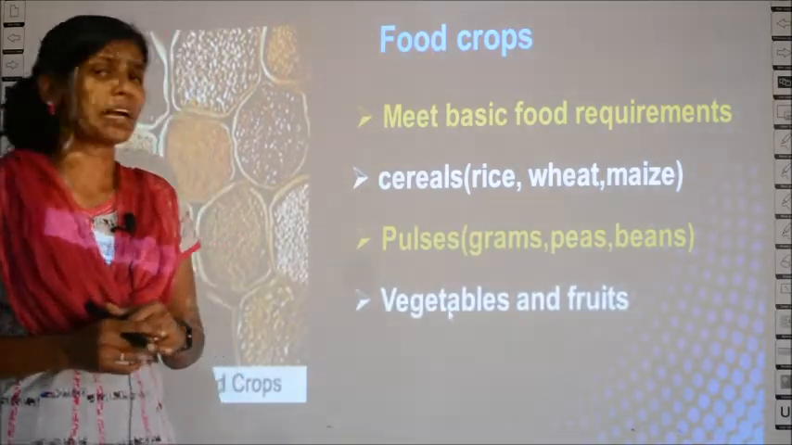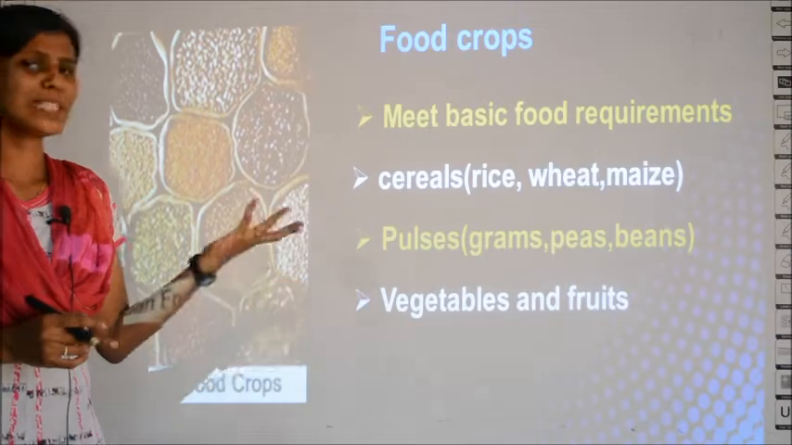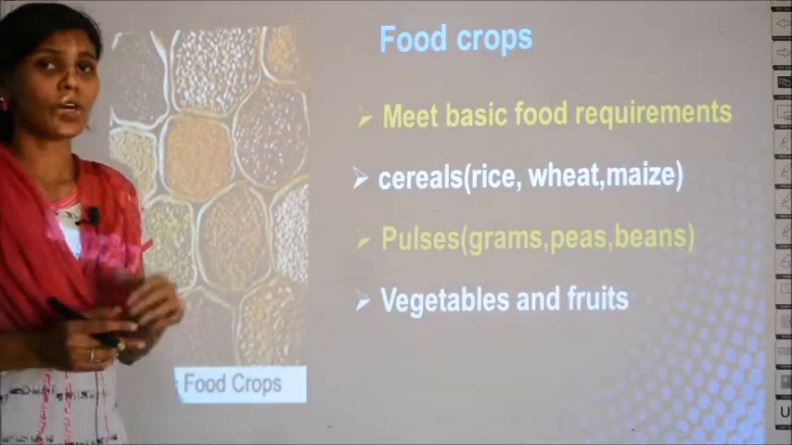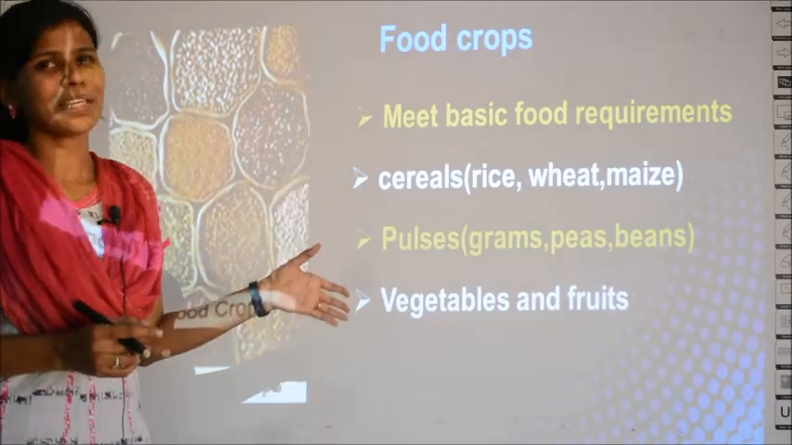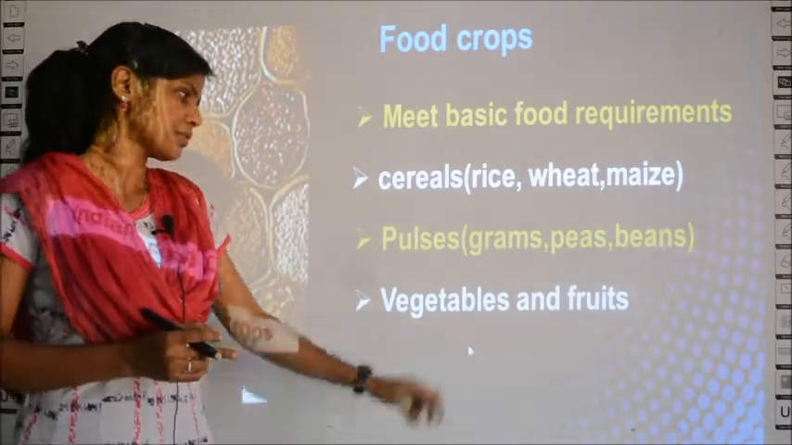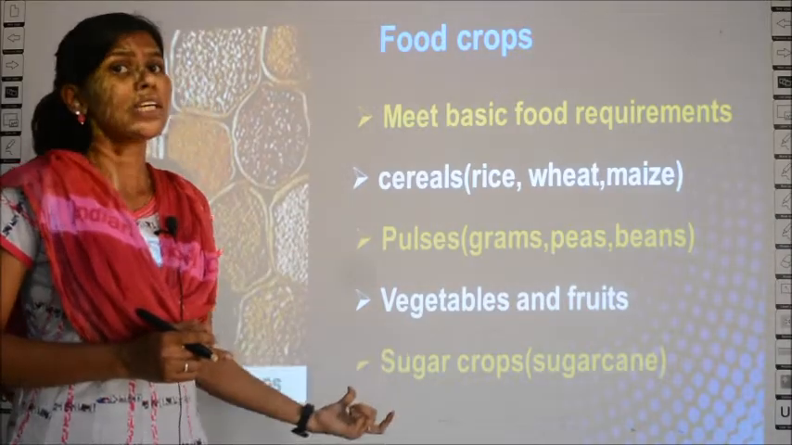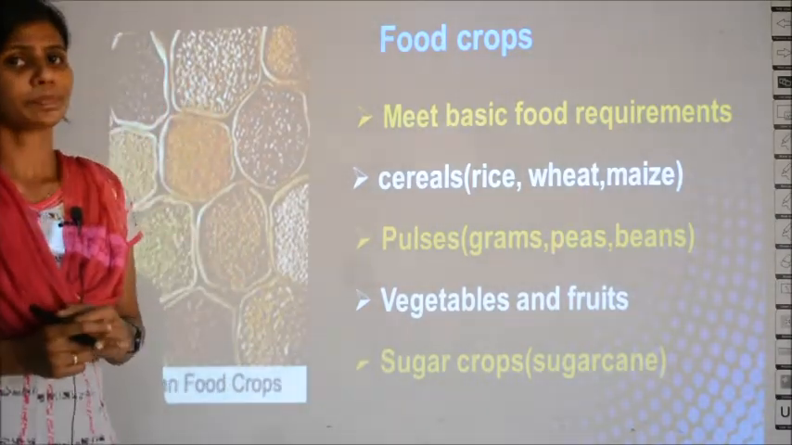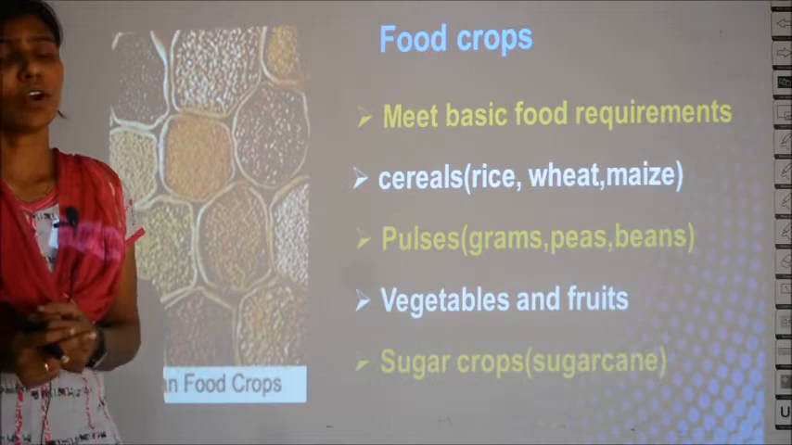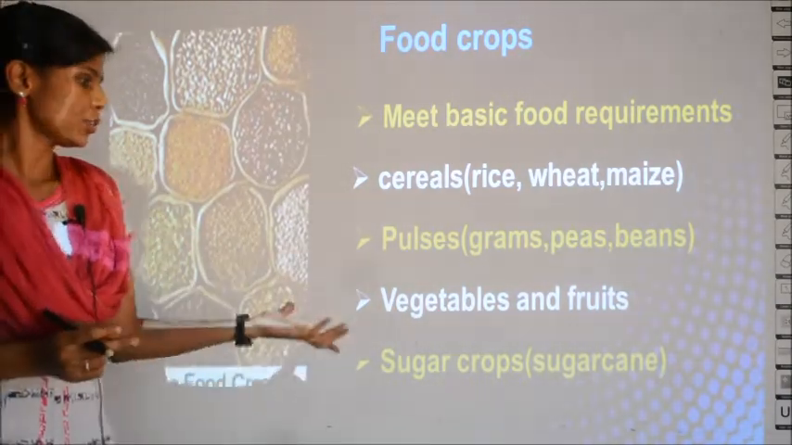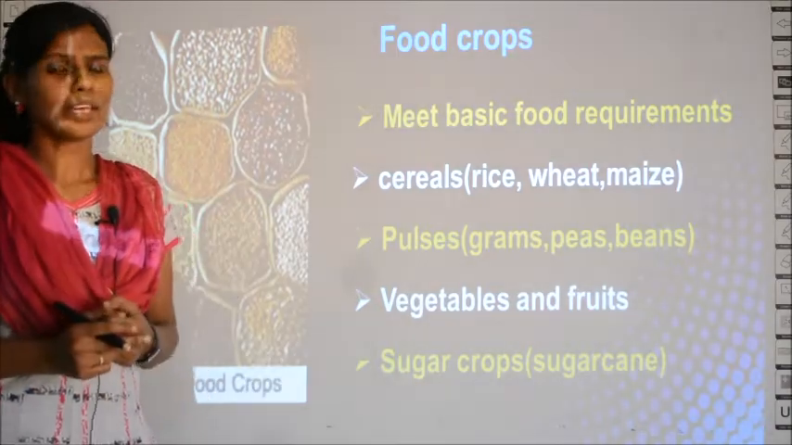What else come under food crops? Vegetables and fruits. All the fruits and vegetables also come under food crops because without all these it is difficult for us to survive. So it is all essential needs. Then apart from this, sugar crops also come under food crops. What is a sugar crop? Sugarcane. Sugarcane is a sugar crop because out of that only we get sugar, right?